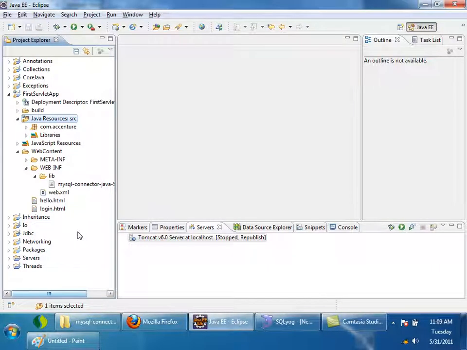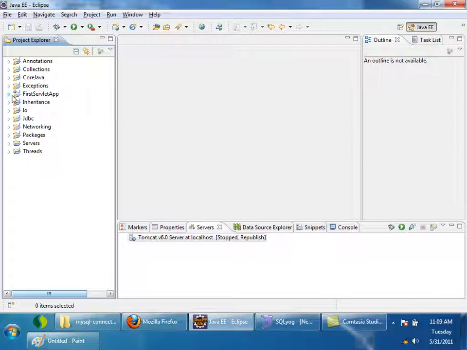Let me tell you one more scenario. I'll write a separate application now. I want you to tell a concept called how to forward a request from one servlet to other now. Let's assume that there are two servlets.